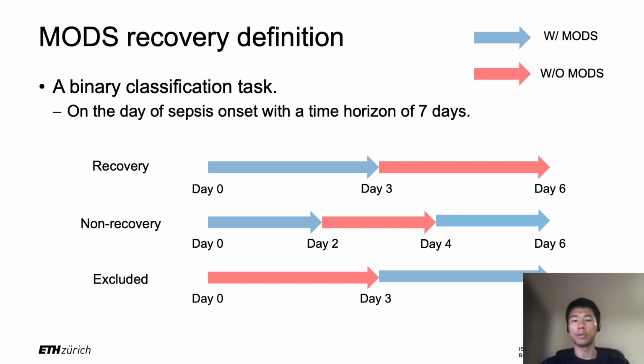The next example is a non-recovery example, and we can see that the patient started with mouse and got better for a few days, but eventually transited into mouse state again. And also, if the patient deceased before day 6, we also consider it a non-recovery example. The last example was not suffering from mouse until transition into mouse happened on day 3, but we excluded this one as we only consider patients exhibiting mouse on the day of sepsis onset.